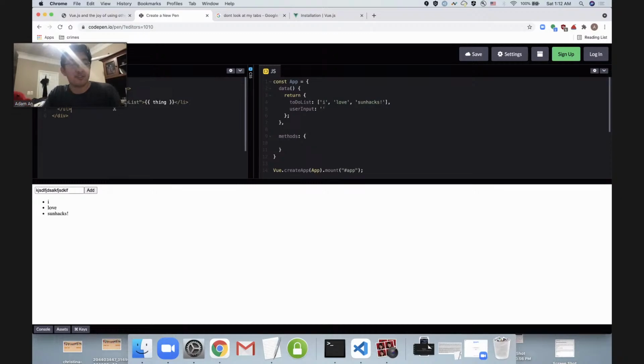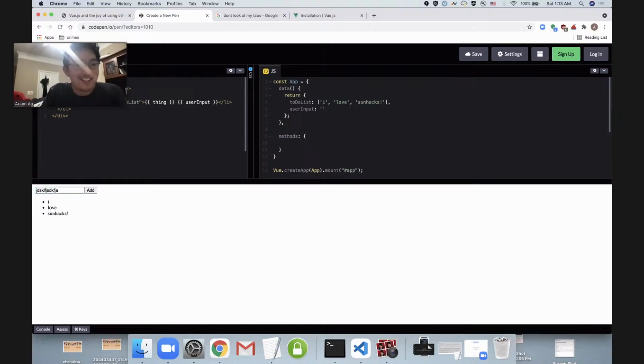And I can actually prove it to you by throwing in another mustache syntax. And let's say it's user input. So now our user input is also going to appear in every single list item. So when I do this, oh, that didn't work. Oh, I know why.